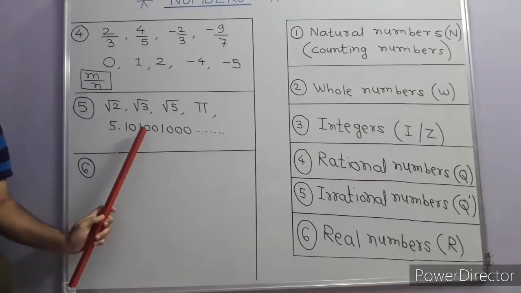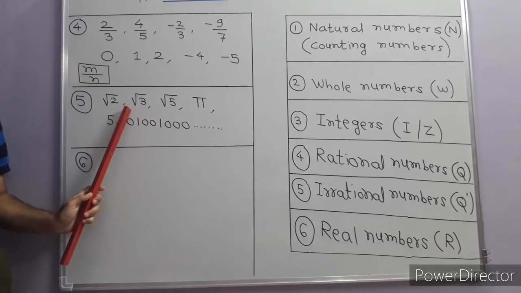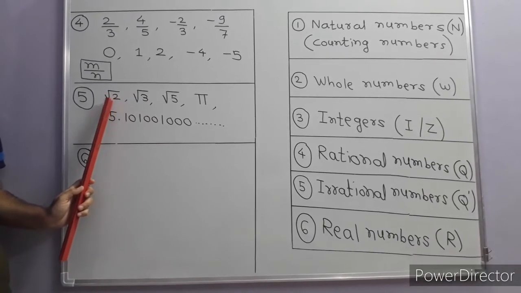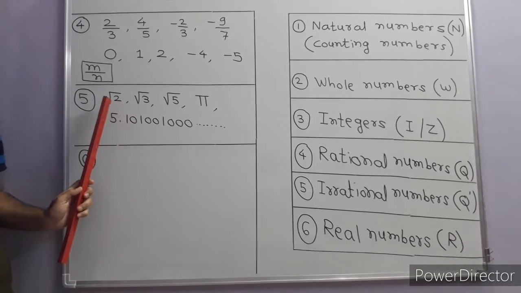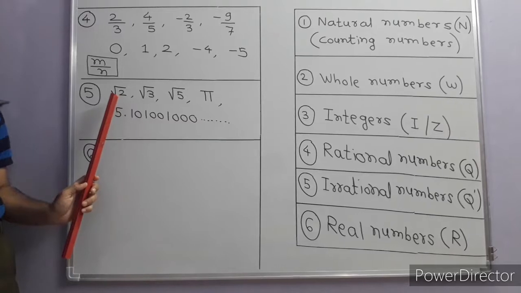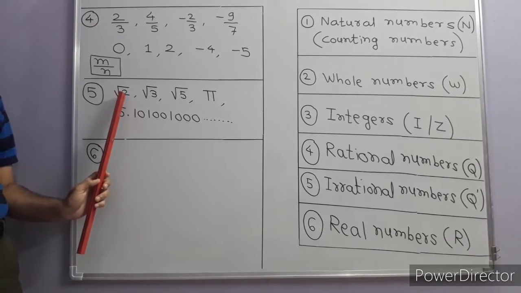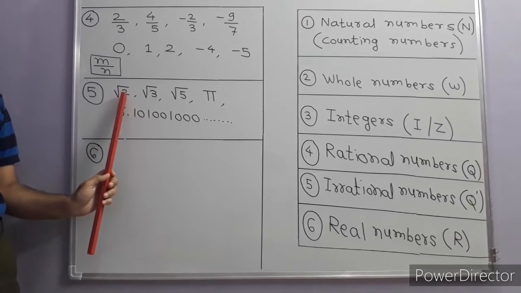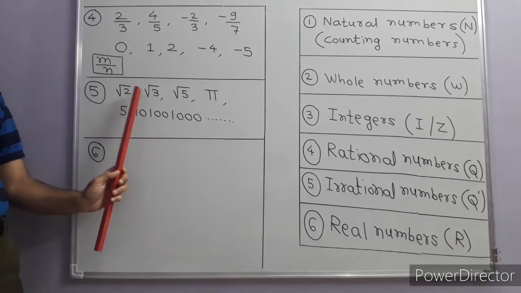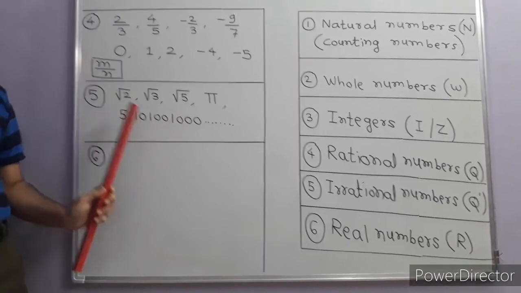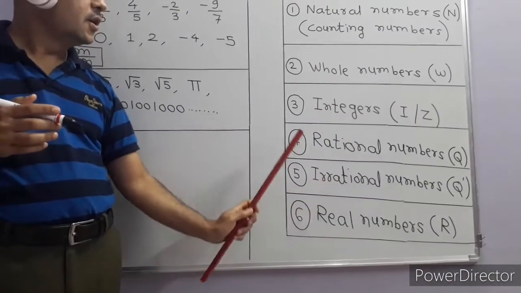But what are irrational numbers? The number which is not a rational number is called an irrational number. If you want to find the square root of 2, we never get the final answer. Even if you calculate it by the long division method, it is not possible to get remainder 0. We never get the exact value for root 2, and never get the value for root 3. So these numbers are called irrational numbers.